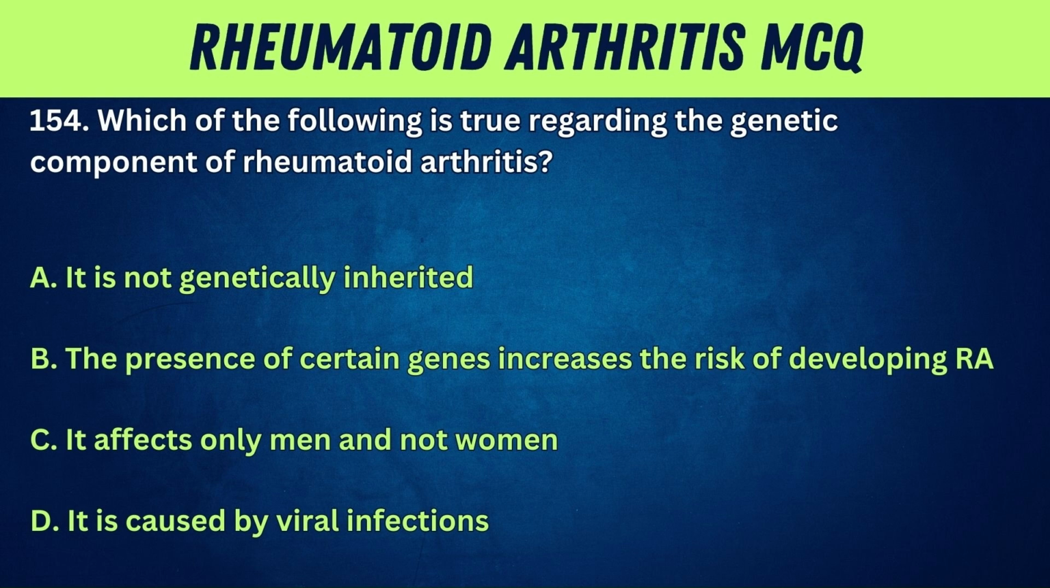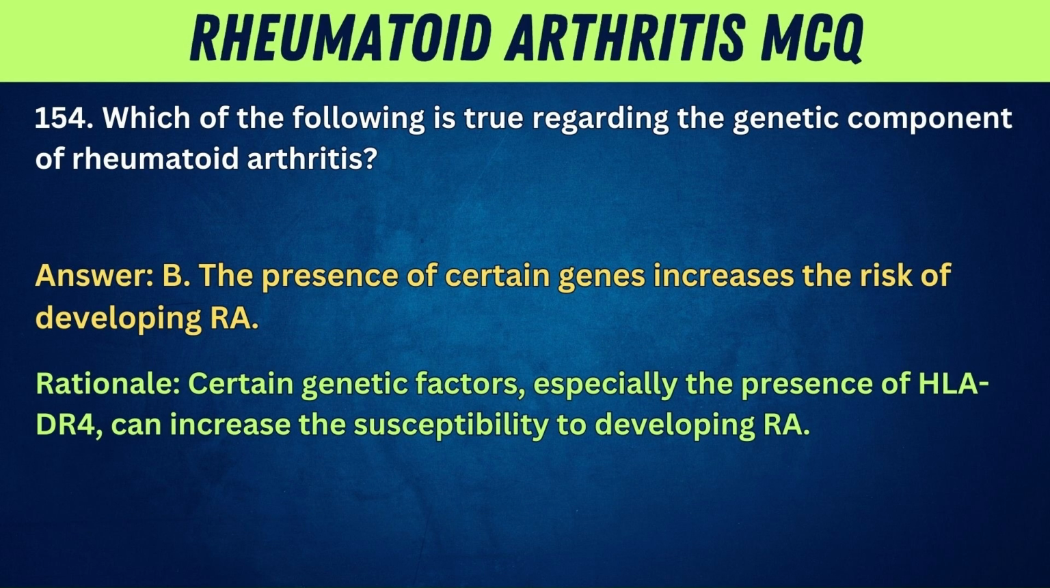154. Which of the following is true regarding the genetic component of rheumatoid arthritis? A. It is not genetically inherited. B. The presence of certain genes increases the risk of developing RA. C. It affects only men and not women. D. It is caused by viral infections. Answer: B. The presence of certain genes increases the risk of developing RA. Rationale: certain genetic factors, especially the presence of HLA-DR4, can increase the susceptibility to developing RA.